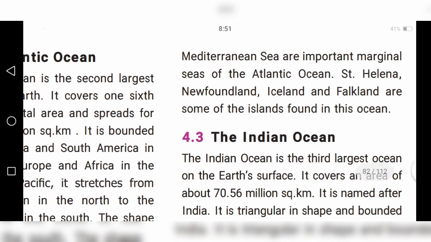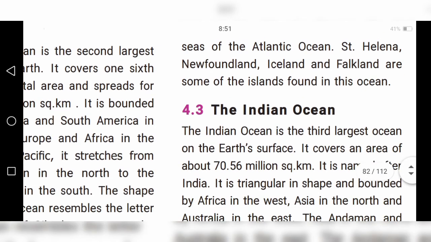Next one, the third one, the Indian Ocean. The Indian Ocean covers how much percentage, children? The Indian Ocean covers 20 percent.